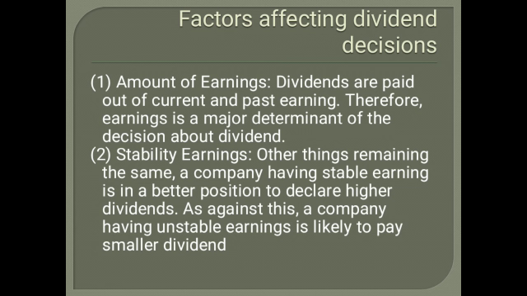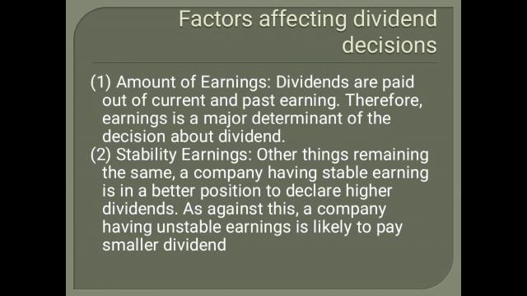The second one is stability of earnings. Because a business is seasonal, in some seasons they will earn good profit and in some seasons they may not, but stability of earnings should be there. If earnings are stable, it helps them to declare the dividend properly. Otherwise, if they do not earn sufficient profit, it becomes very difficult to give the dividend. So a company will set aside, from the profit they make, part of the amount for future uncertainty. Other things remaining the same,